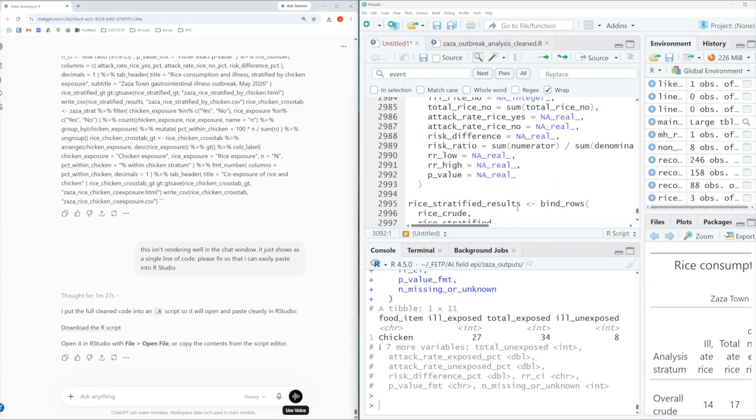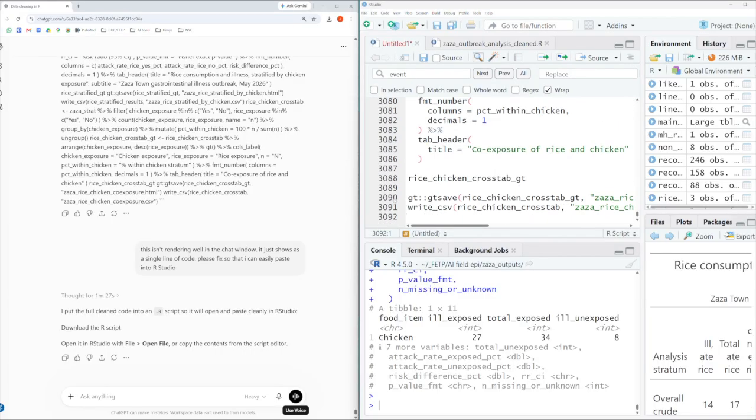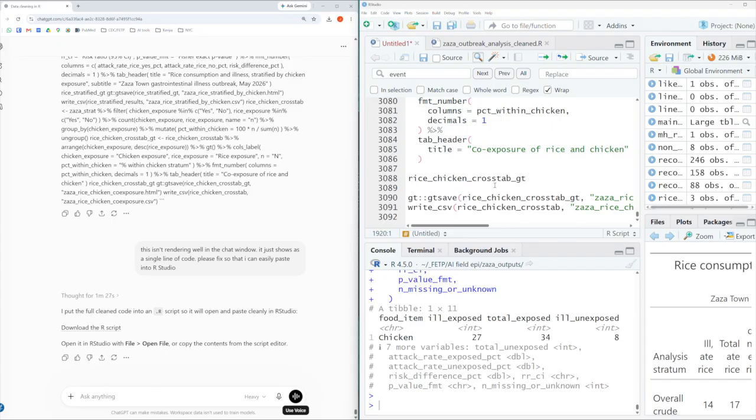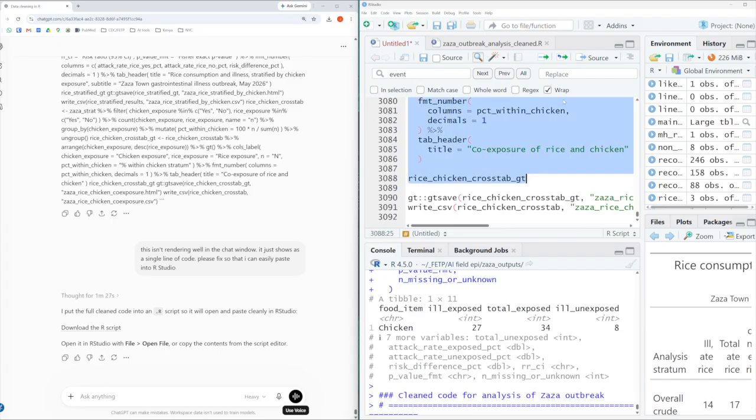And so I don't know if you guys caught that, but basically the initial code we had written over the course of the exercise was about 2,000 lines, and then this consolidated code breaks it down to 1,000 lines. So it does make it substantially shorter and would be easier to follow in the future if you were opening up the code again. Of course, we would go through and make sure that we understood what the code was doing and that it ran correctly. For this demonstration, I'm just going to go ahead and run the entire code, and we can see that it runs successfully. So it's going to take a second.